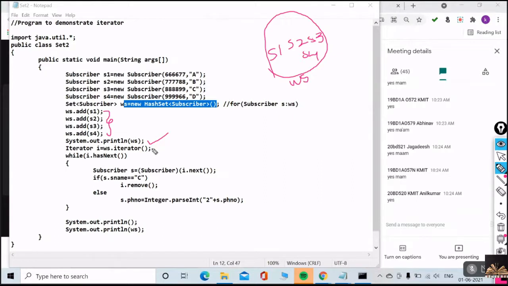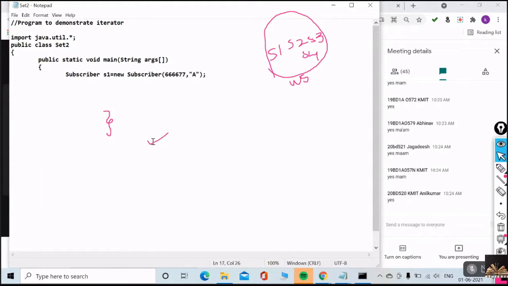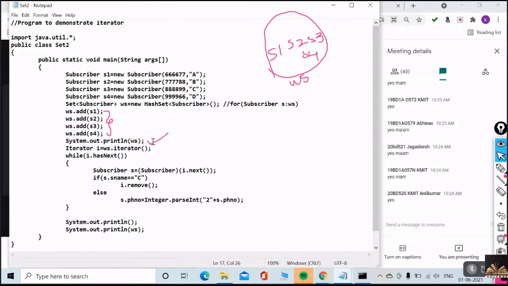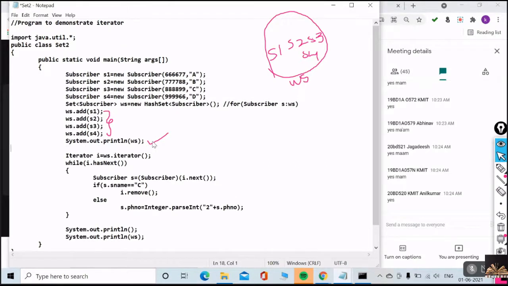Now please look at this very carefully. How am I creating an iterator? Please look at this. Iterator I is equal to ws dot iterator. This is the statement you need to remember. What is iterator here? Can you please tell me? What is iterator?